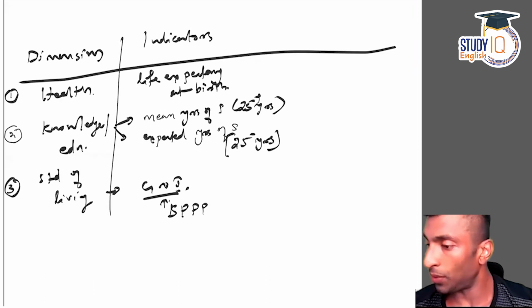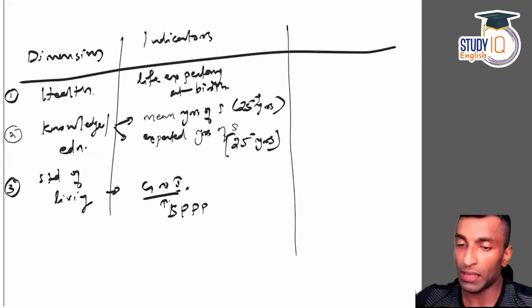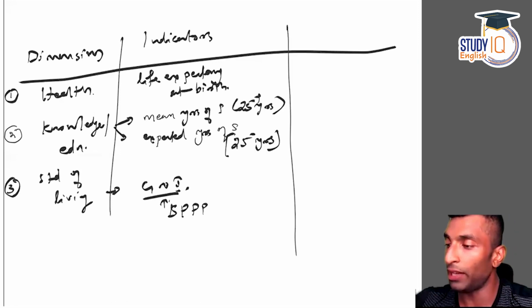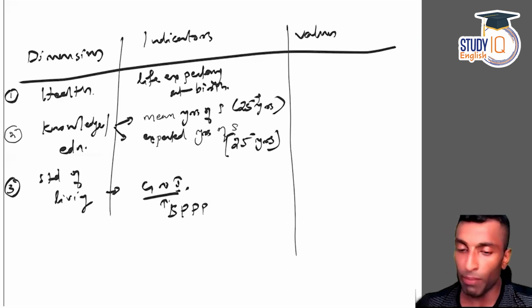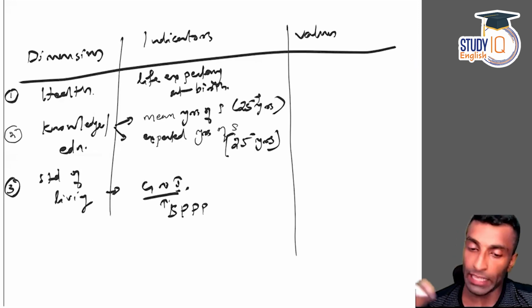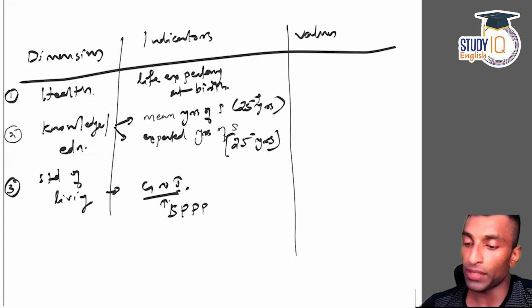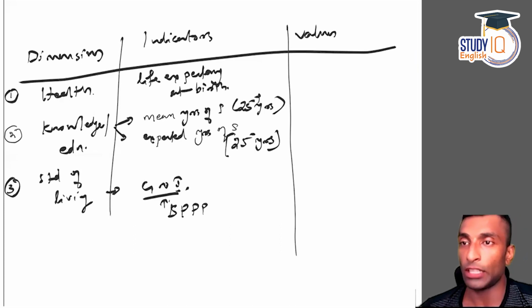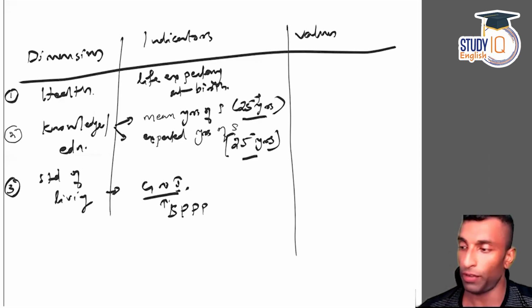Okay, so indicators. Now after that we need dimension indices, but before that I need to talk about some values as well to calculate this. So guys, if you want, you can just take it down. Mean years of schooling is the average number of years of education received by people aged 25 years and above during their lifespan. And expected years of schooling shows the average years of education being received by children under the age of 25 years. So first one above 25 years, second one below 25 years.